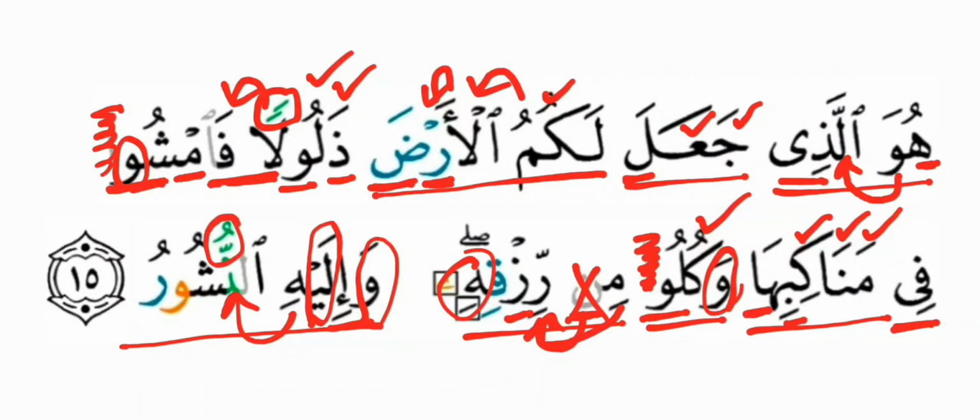So give complete gunna on your noon mushaddad. Sheen is like with the dhamma. Protrude your lips for the dhamma and keep it light. The ra at the end should be heavy. Okay, because it is preceded by a second letter which is preceded by a dhamma. So make your ra heavy over here.